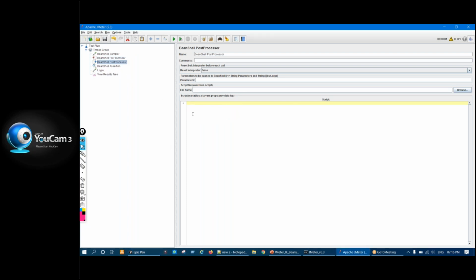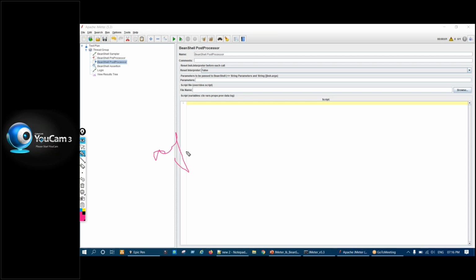Same goes for post processor. Now what does post processor element do? They execute after the request, right? After the request. So let us say this post processor you use inside login, and you write some code. So once this login request executes, after that this code will be executed and it will do its action, whatever it's meant for, right? So generally pre and post processor will be used.